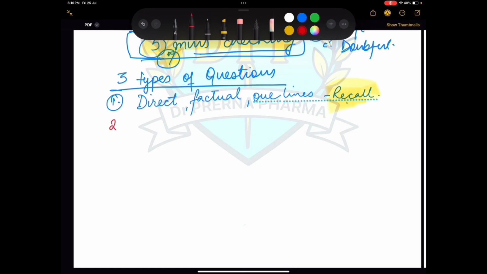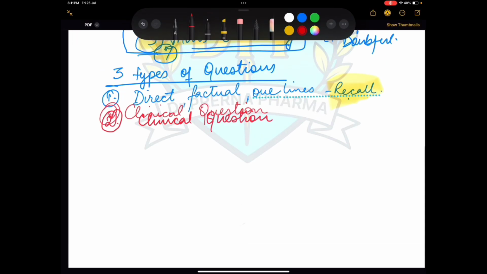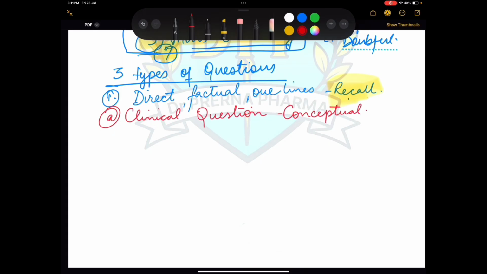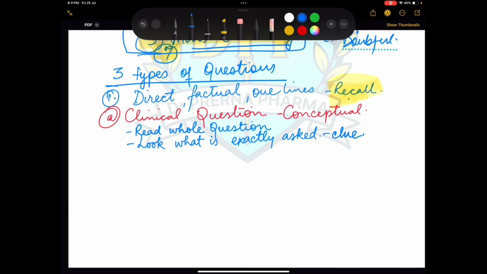Now what is the second type of question? The second type is a clinical question, which is a concept-based question. We'll say it is a conceptual question, right? So what you have to do in this question: read the whole question. This is very important. Read the complete question. Second, look at what is exactly asked. What has been asked in the whole story? In the whole story you will get that particular identification clue. So look for what is asked, look for that clue.